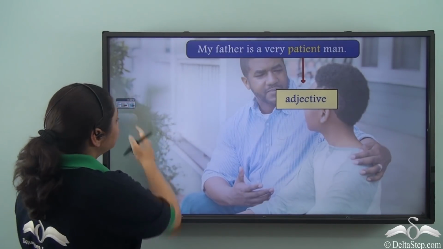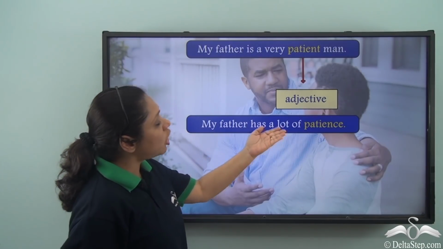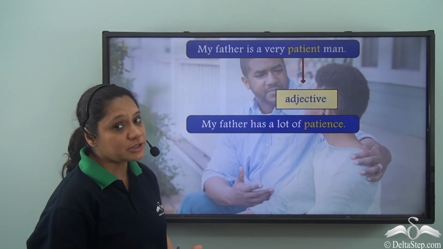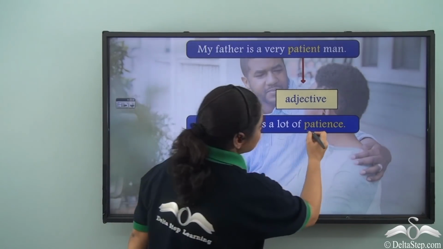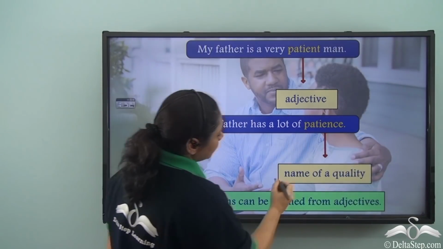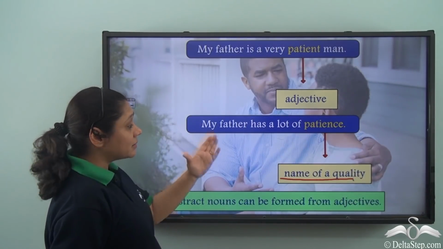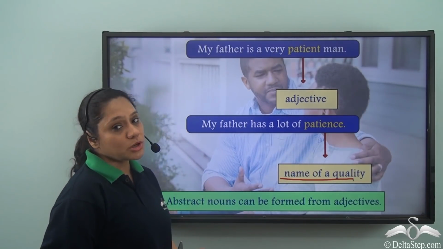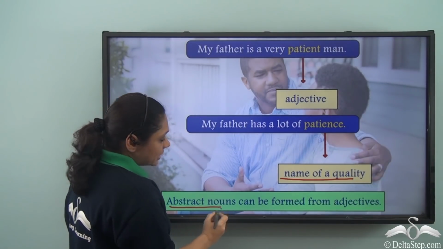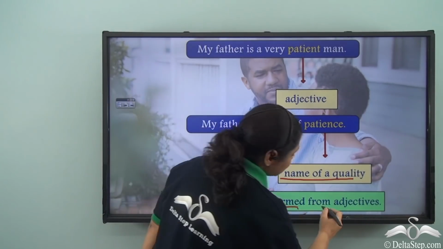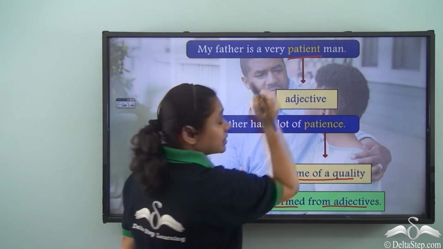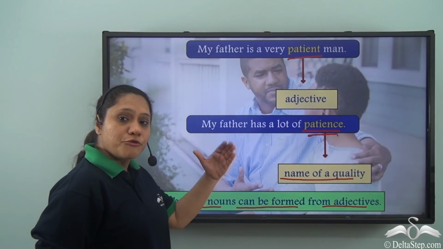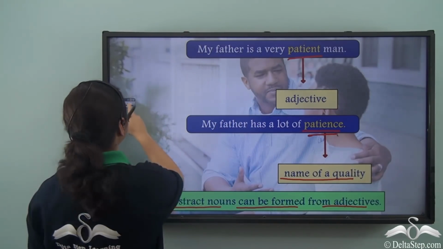But if I say my father has a lot of patience, I'm actually telling the same thing in a different way. Here patience is referring to the name of a quality that my father has, and so this is an abstract noun. So what do we see? Abstract nouns can be formed from adjectives. So patient is an adjective and patience is an abstract noun formed from the adjective.